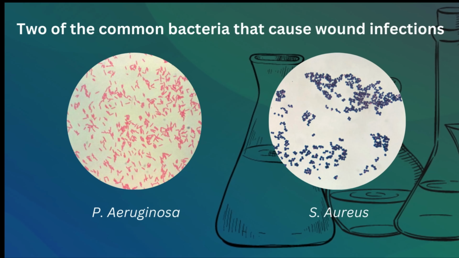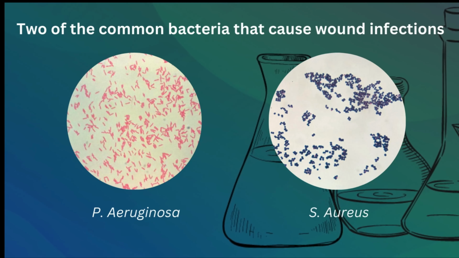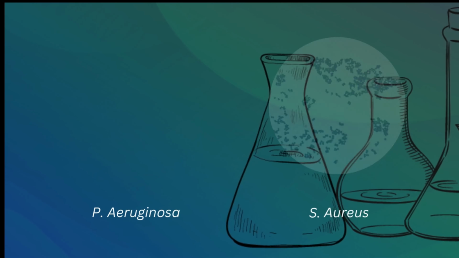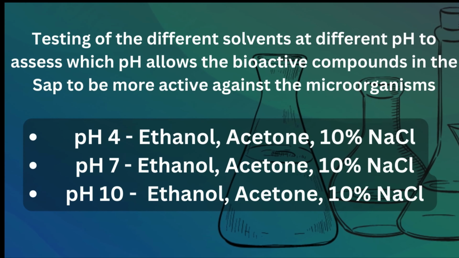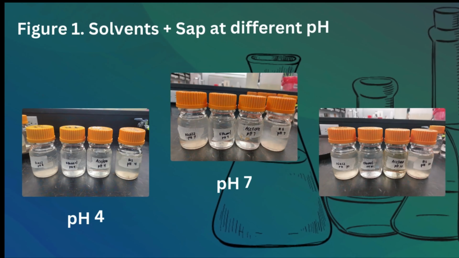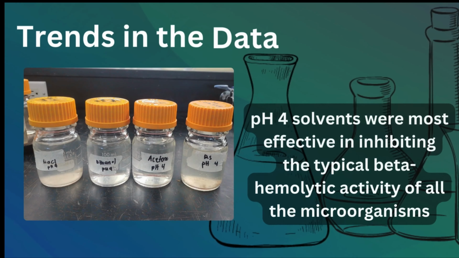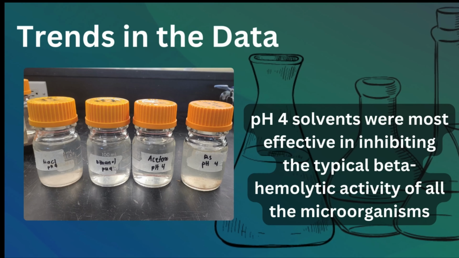However, we wanted to narrow down on the most common ones that cause the most wound infections, and so we tested the efficacy of the solvents further against P. aeruginosa and S. aureus species. First, we tested if the solvents at different pH, specifically 4, 7, and 10, can inhibit the hemolytic activity of the bacteria in blood agar. Final results showed that the solvents at pH 4 were most effective in inhibiting the hemolytic activity of the bacteria.